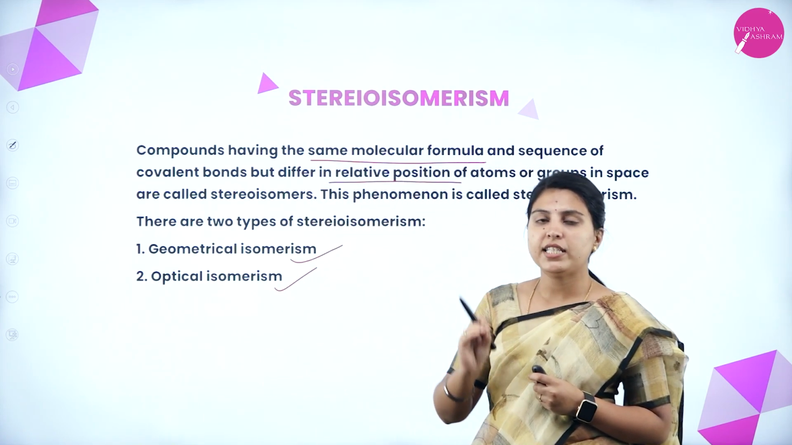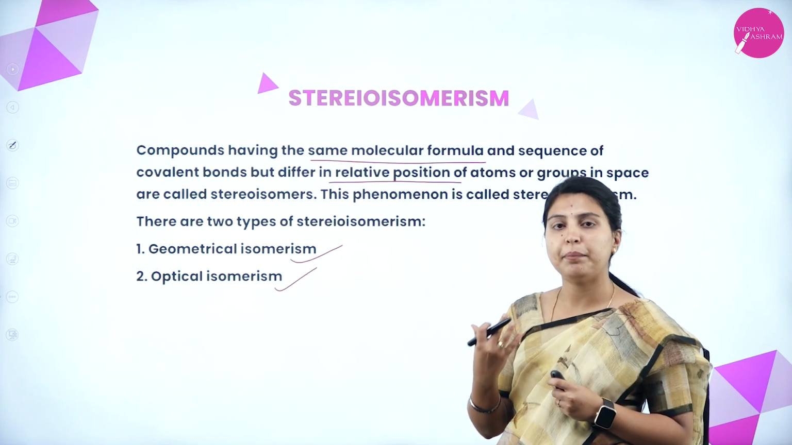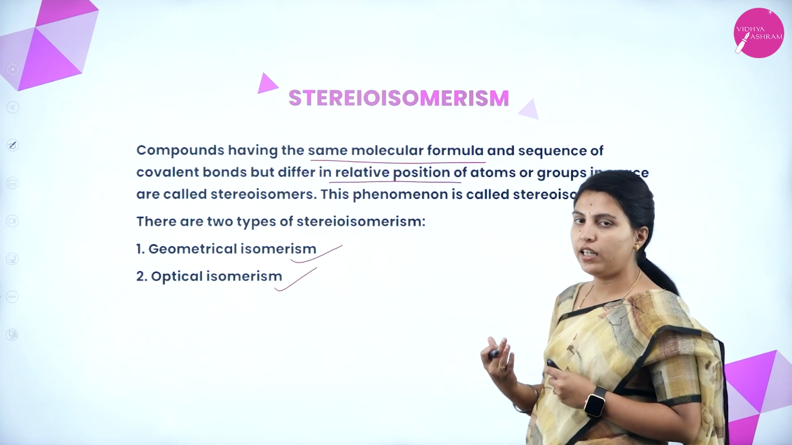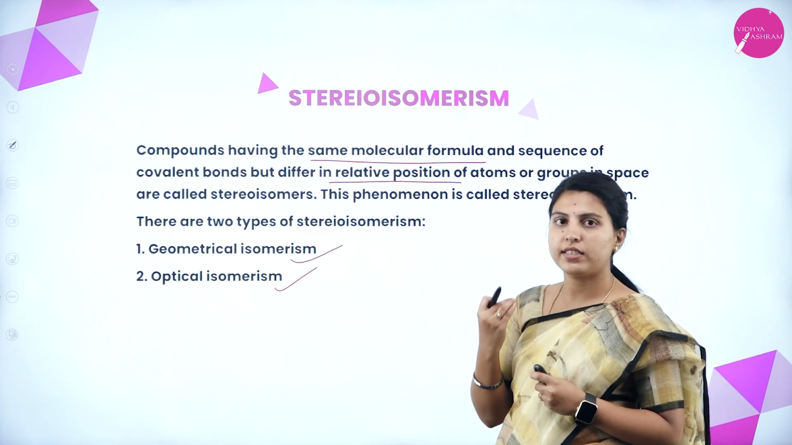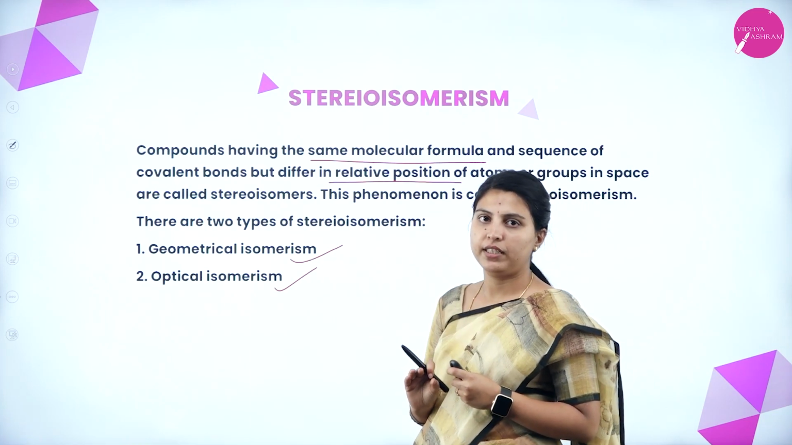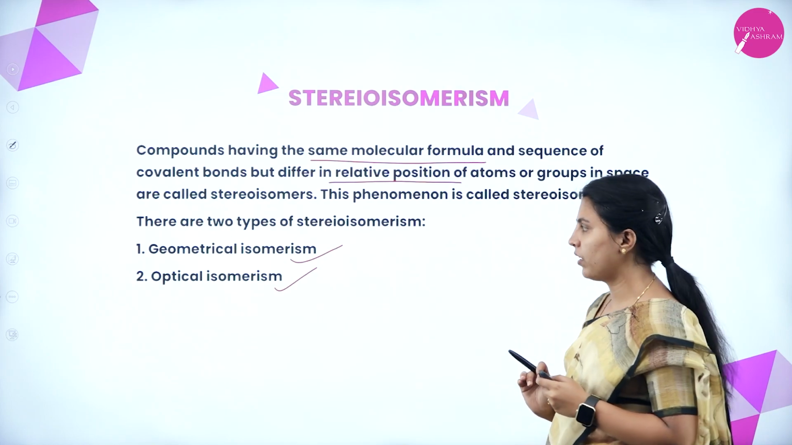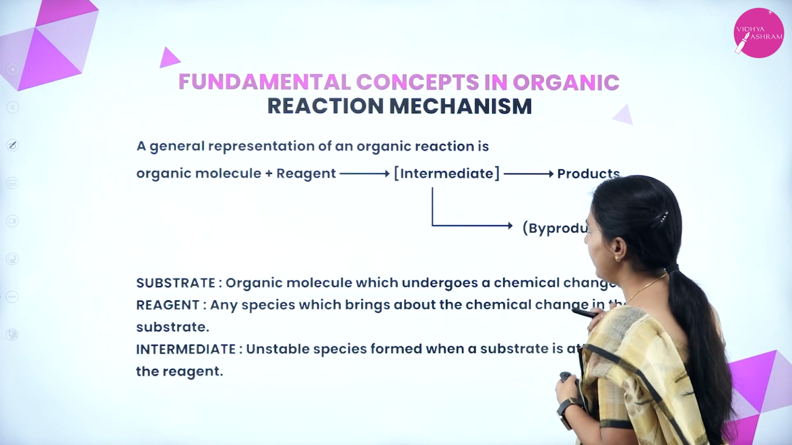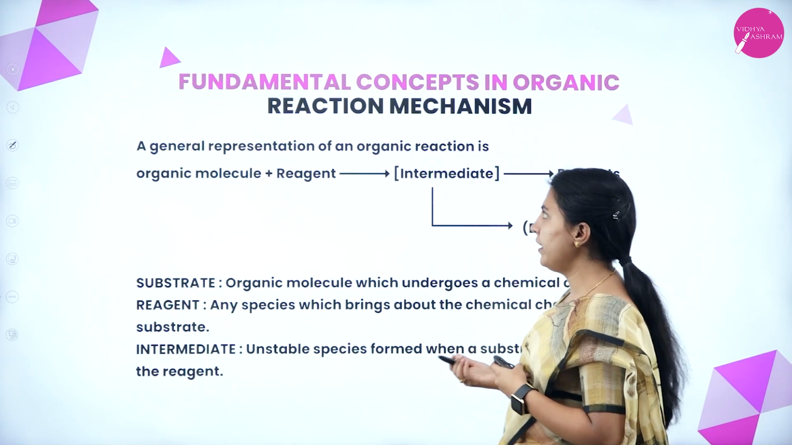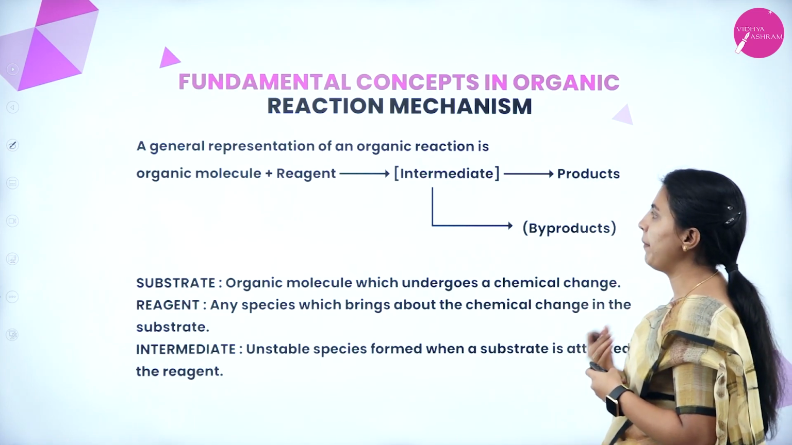But as per your syllabus, you will study stereoisomerism completely next year. Here you are only studying its definition and the names of its types. That is more than enough for your syllabus for class 11 or first PUC. Okay. Next, we are seeing the fundamental concepts in organic reaction mechanism.